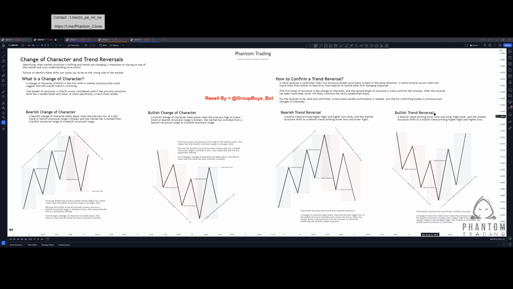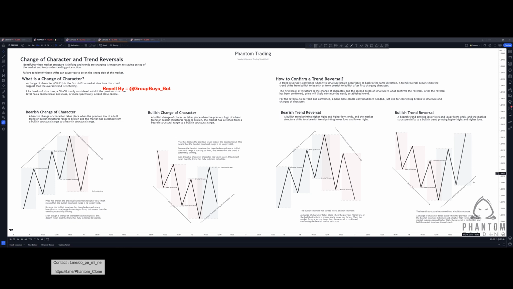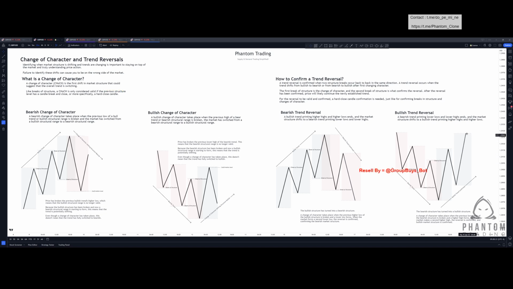Now let's take a look at the bullish trend reversal and basically just flip everything that I said. A bearish trend is printing lower lows and lower highs, which ends when we see the invalidation point high being broken and a new higher high being printed in the market. And the market shifts to a bullish trend, printing higher highs and higher lows. The bearish structure has turned into bullish structure. A change of character takes place when the previous lower high of the bearish structure is broken and a new higher high forms. Once the market forms a second higher high or breaks the continuation high of the bullish structural range, the reversal is confirmed and the bullish market structure is confirmed.